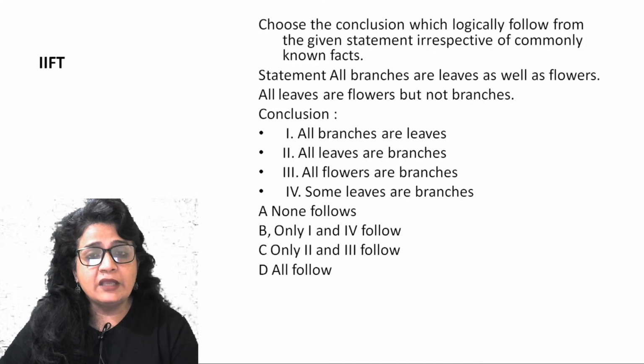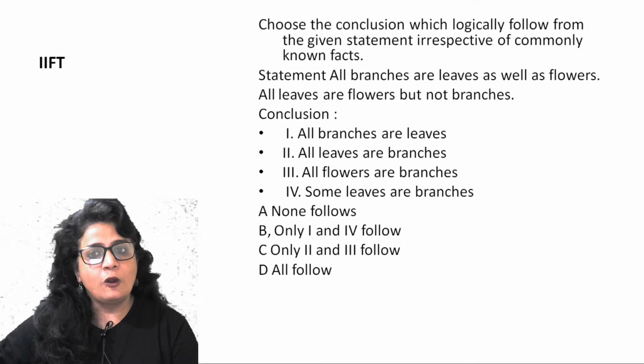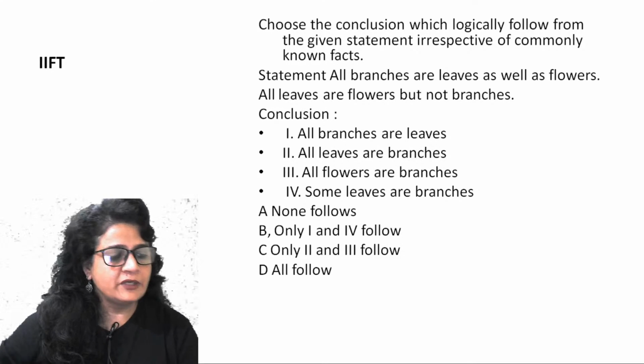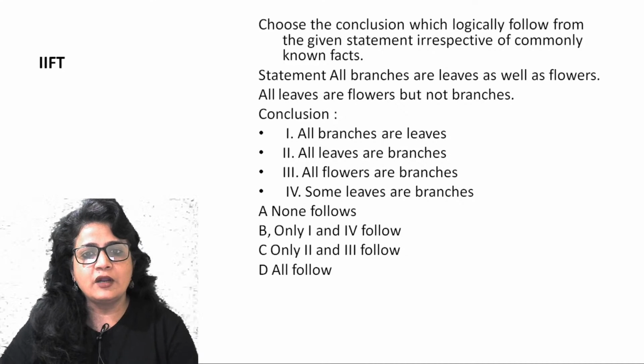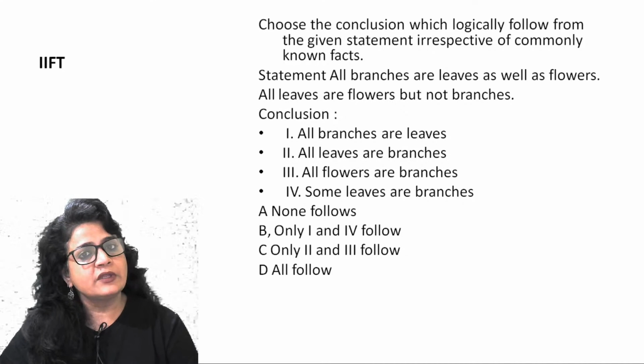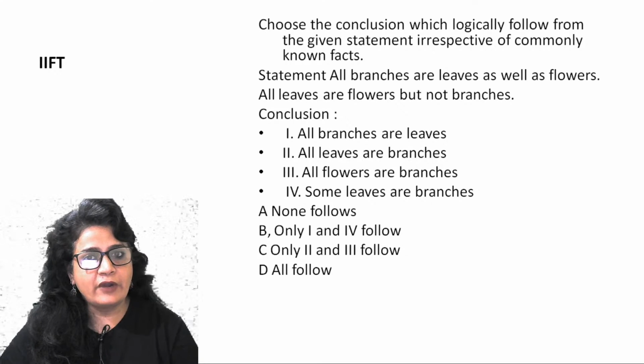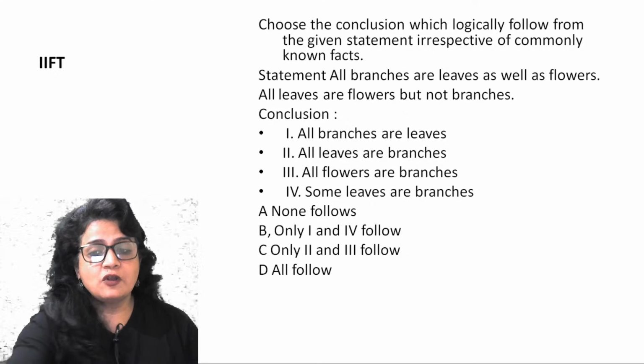Fourth, some leaves are branches. Yes, all branches are leaves. Some leaves are automatically branches. So that way your answer is first and fourth, and that's your answer B. Right? So basic concept of syllogism.